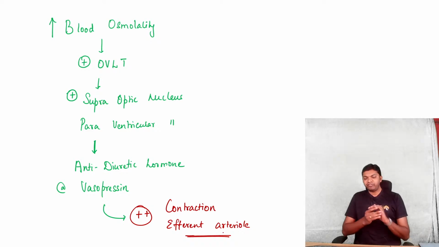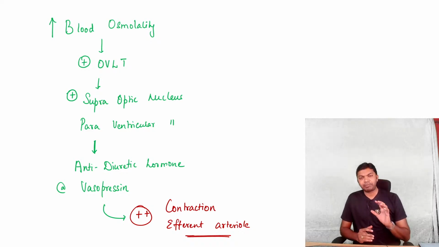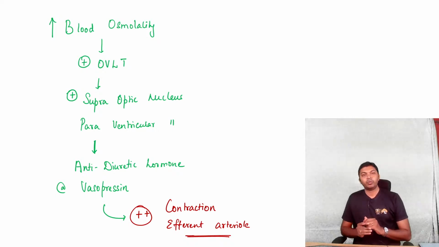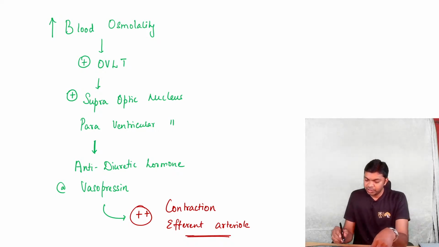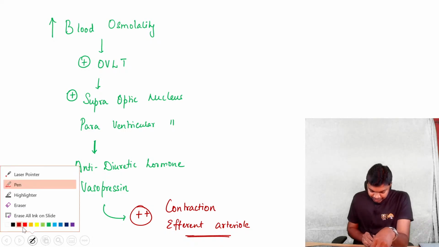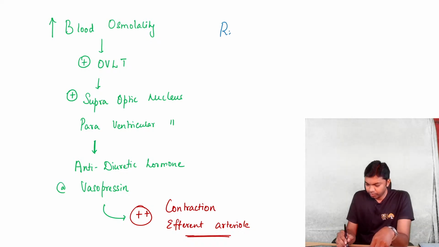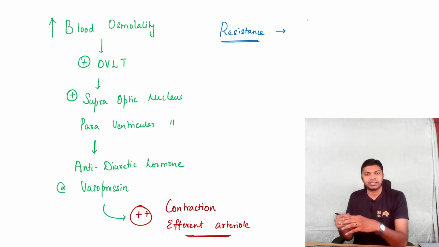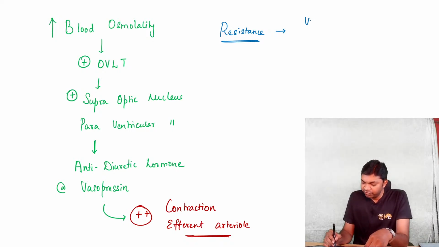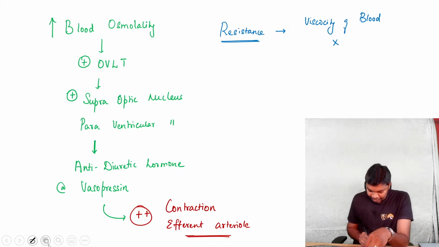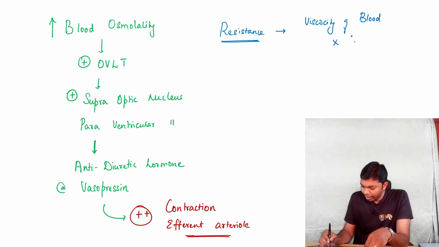When efferent arteriole contracts, what happens to resistance? That's the question, people. Resistance in a blood vessel is contributed by, number one, viscosity of blood, number two, multiplied by length of blood vessels.